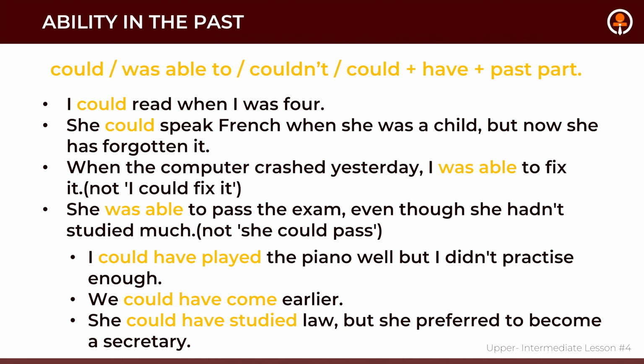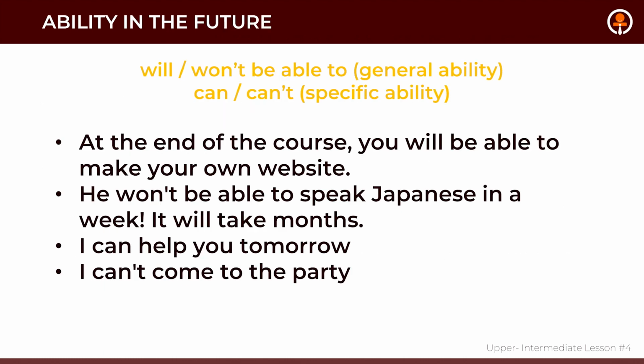And also, I could have played the piano well, but I didn't practice enough. So you had a chance in the past, if you had accomplished something else prior to this. The second sentence is, we could have come earlier. She could have studied law, but she preferred to become a secretary. So those are unaccomplished actions and abilities in the past.